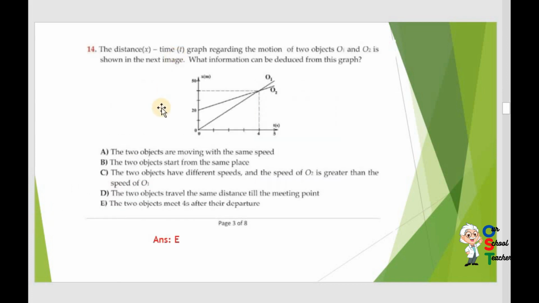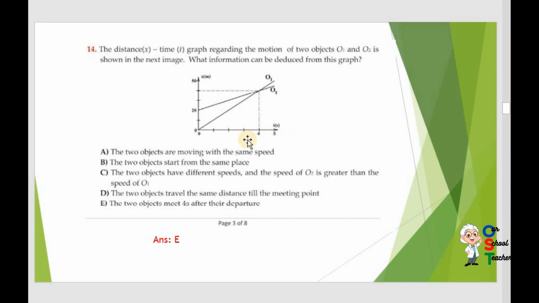Now again there is a graph between distance and time. The distance-time graph regarding the motion. You can see this is distance. Actually, when you draw a graph, you need two axes. This is the x-axis, this is the y-axis. And you need a scale which you can select.